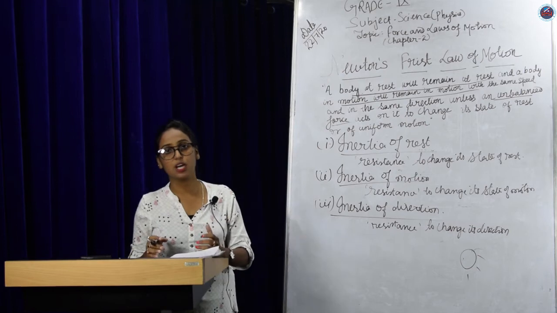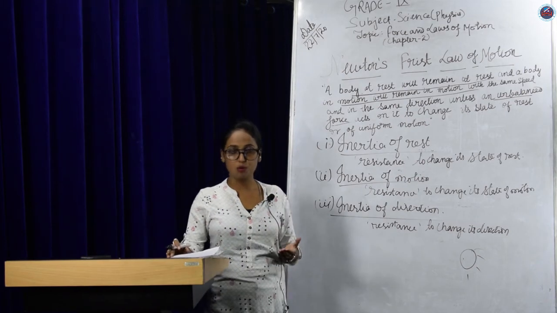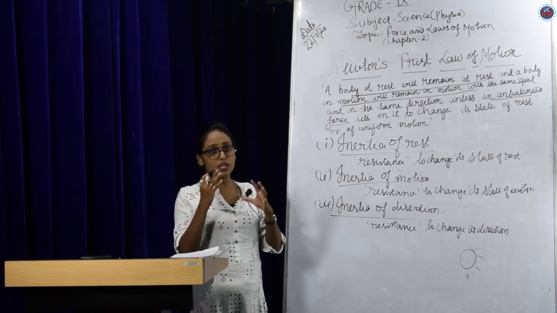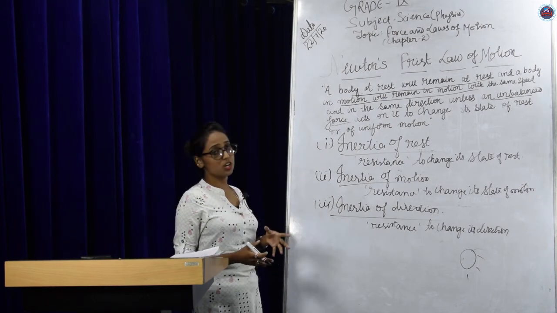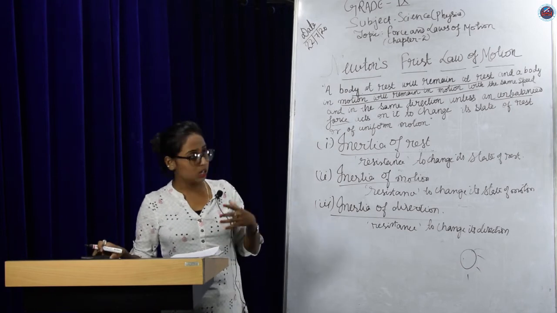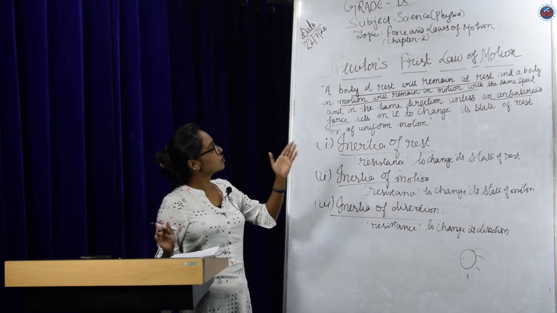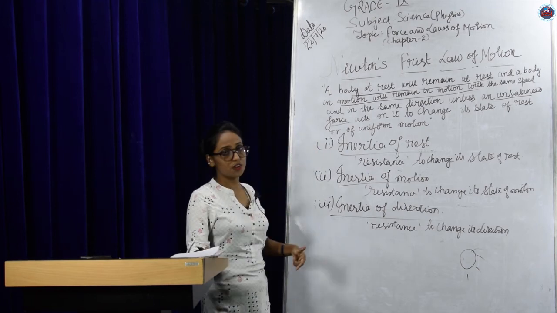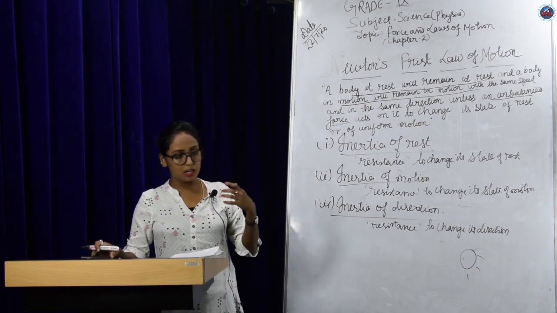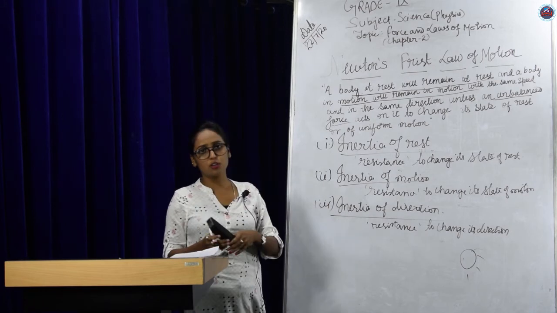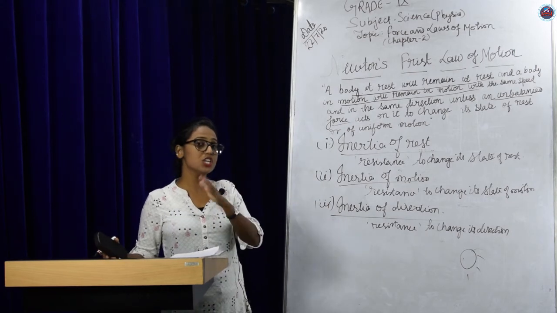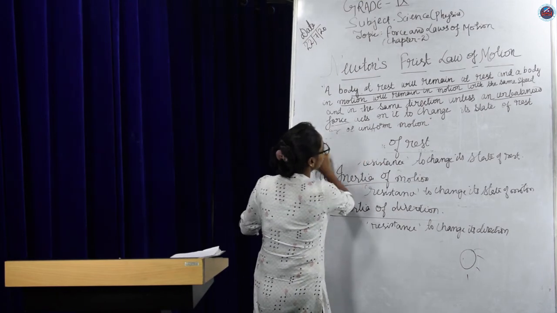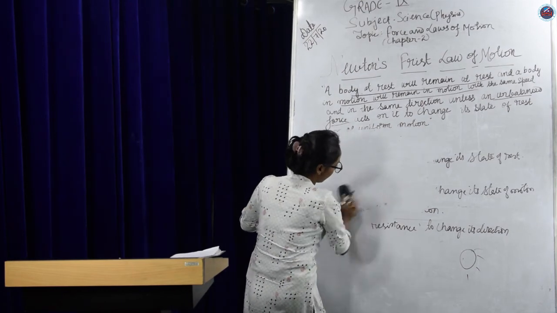You can also read the examples given in your textbook, and you can also read from other resources the different examples of different types of inertia. Okay, now we have learned about Newton's first law of motion. We have learned about inertia. We have also learned about the 3 types of inertia. And lastly, before we end, we would also like to talk about inertia and mass. Let's now talk about the relationship between inertia and mass.